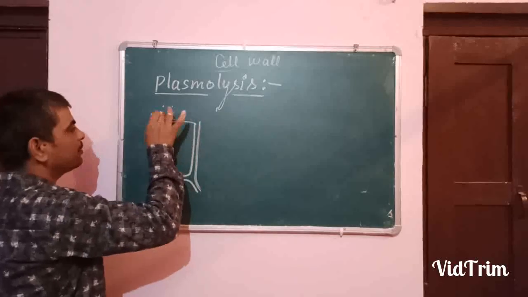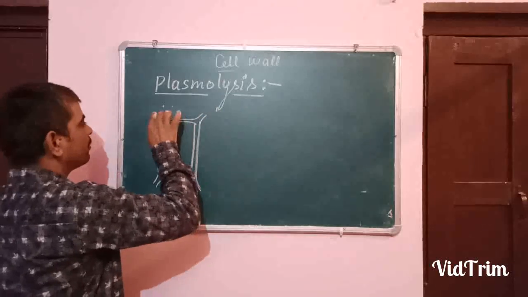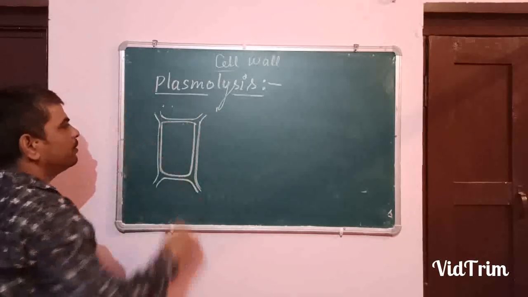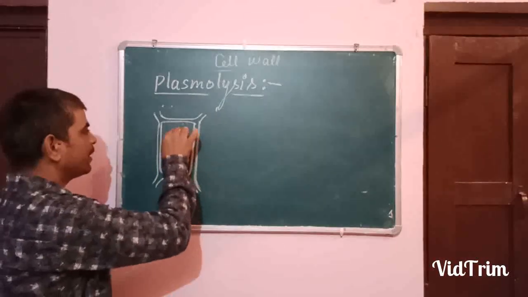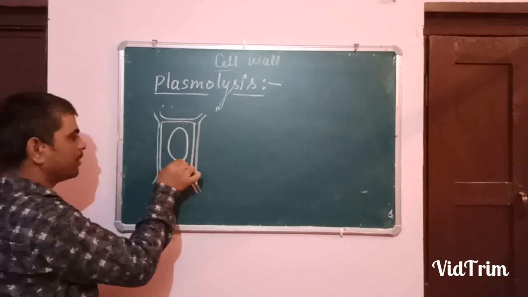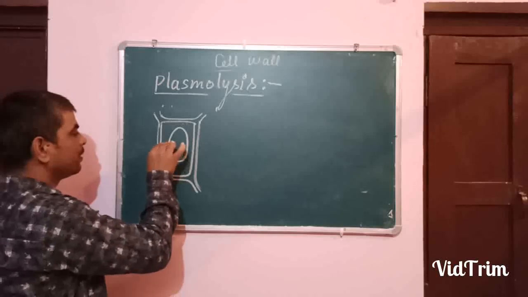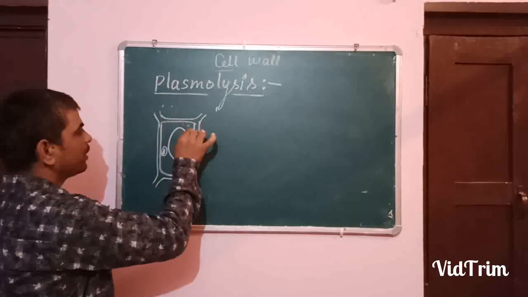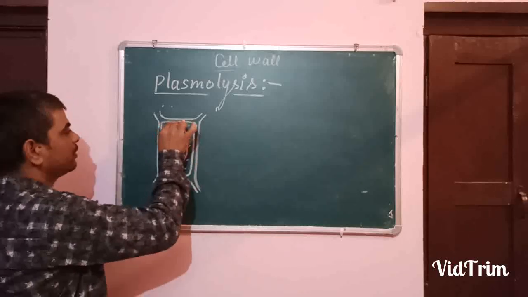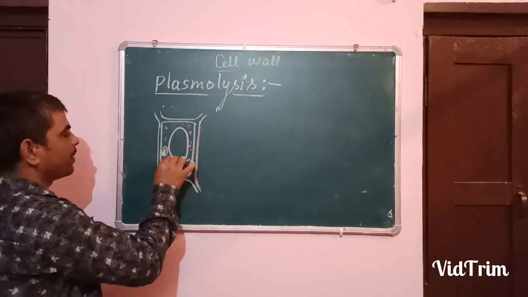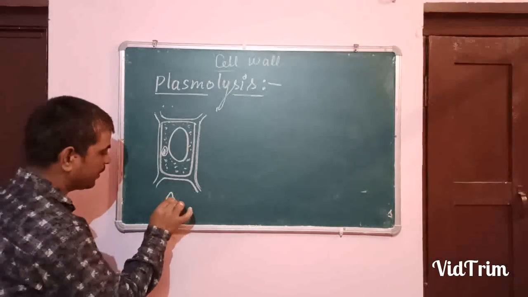If you have any problem, I am repeating again and again, feel free to ask in the time slot given to you. Here will be a vacuole, fully swollen, and here will be the nucleus, the nuclear membrane, and the rest of the contents of the cell like cytoplasm.